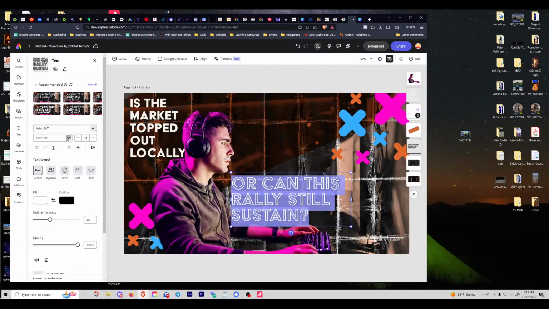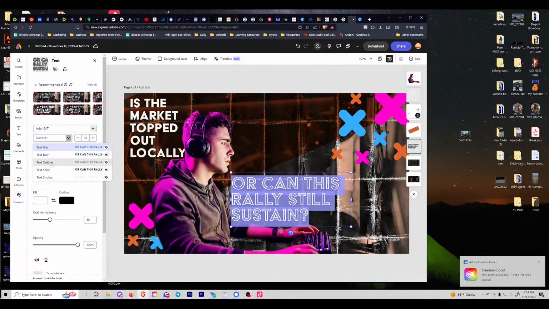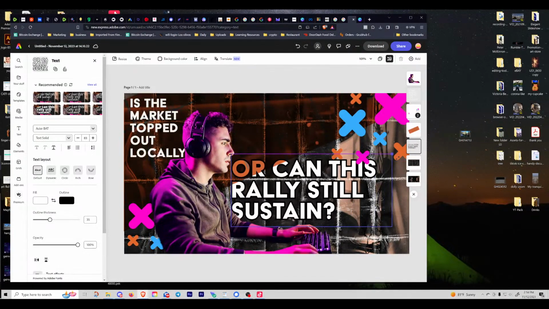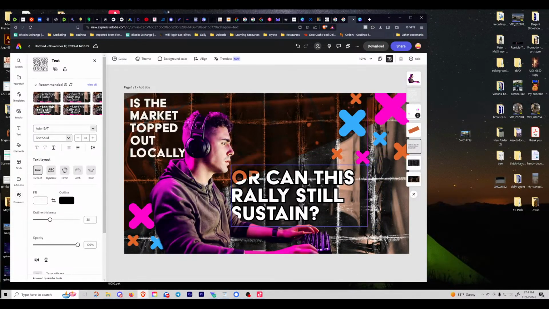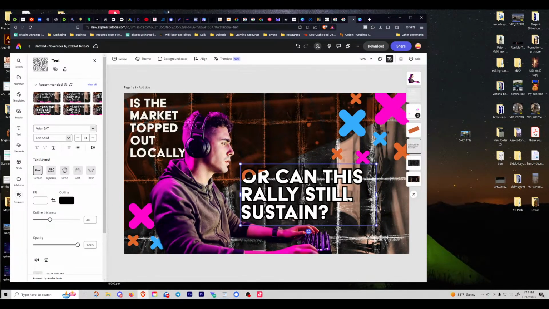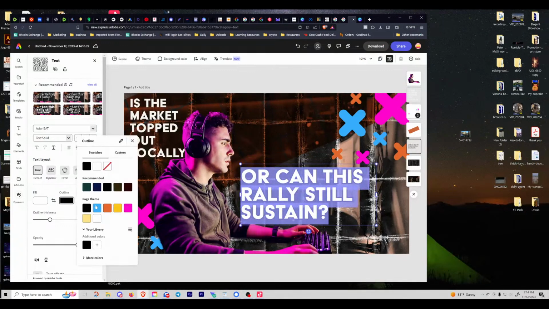And then it looks like there's different types in the family. So I'm going to choose solid, I believe, to match this one up here. This one looks like it's got an outline too. So that looks pretty cool with that black outline. And what I'm going to do from here is just change the colors a bit, because this brand, their logo is blue and green and some other colors. So maybe like